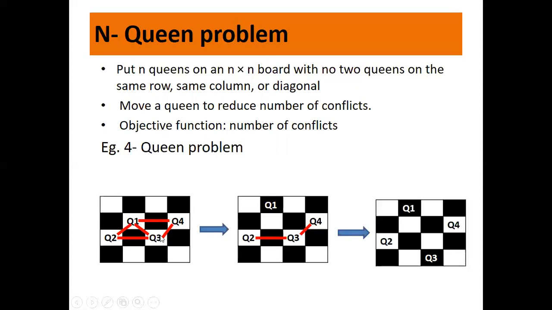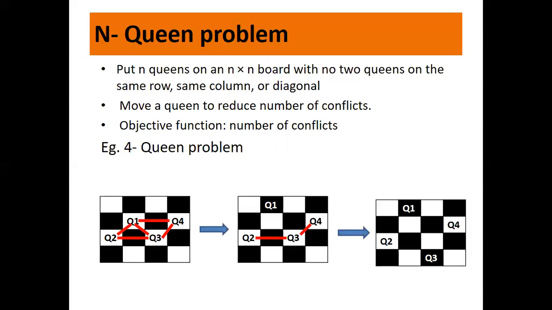Like it is in the same row with Q2, so it can be attacked. It is in the same diagonal with Q1 as well as with Q4. So Q3, the number of conflicts, if you count, Q3 has 3. If you look at Q4, the fourth queen, it has attack only from Q1 and Q3. Why? Q1 is in the same row and Q3 is in the same diagonal.